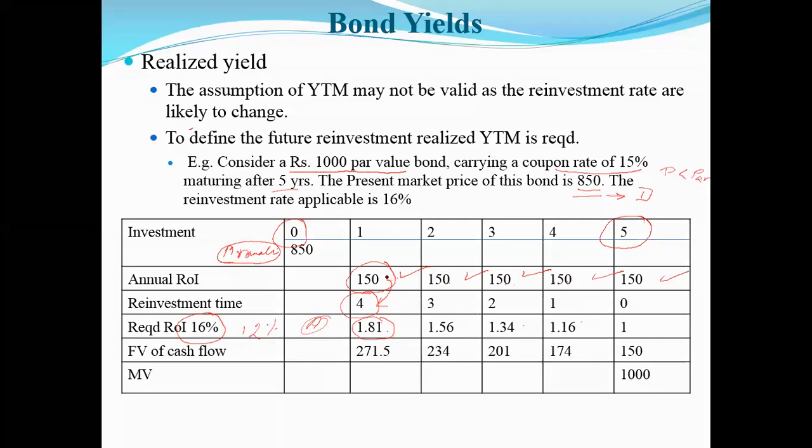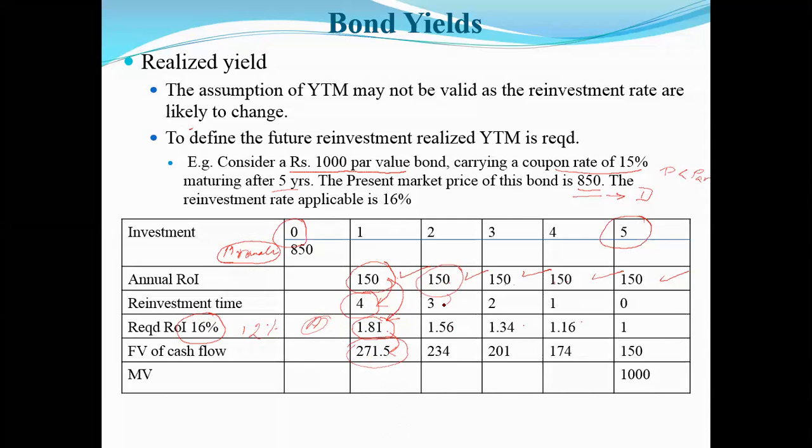I have to multiply 150 with 1.81, and the answer that I'm going to get is 271 rupees. So this is what she's going to receive if she invests 150 rupees for the next 4 years. Now, in the second year, Mrunali is again going to receive 150 rupees.